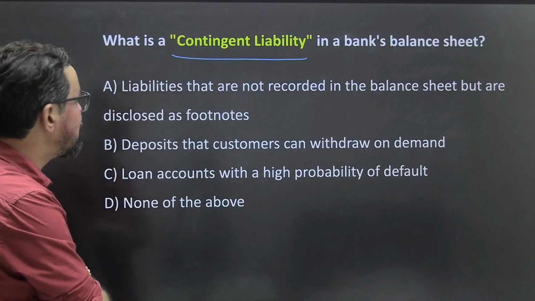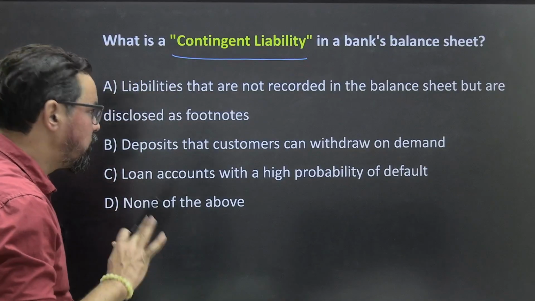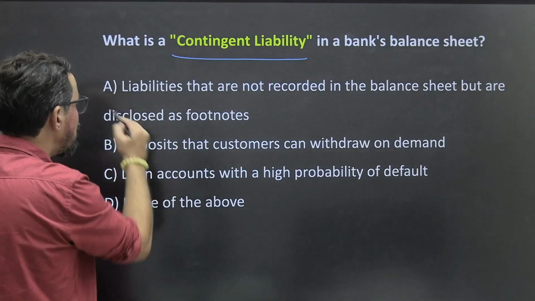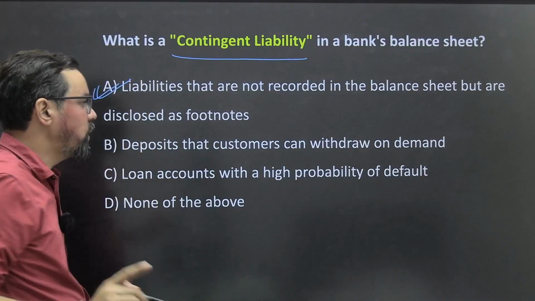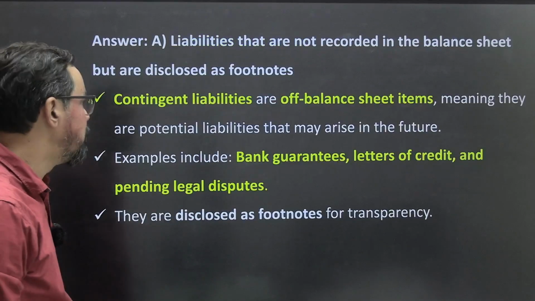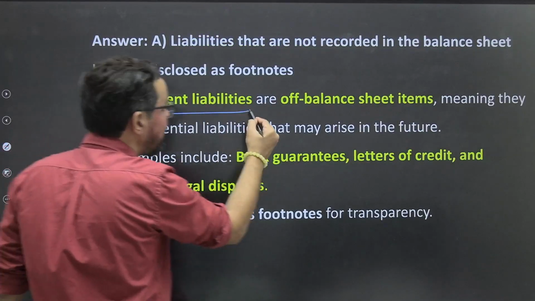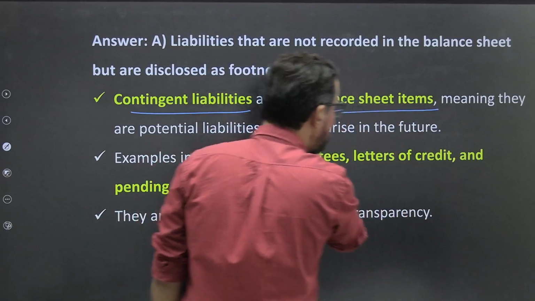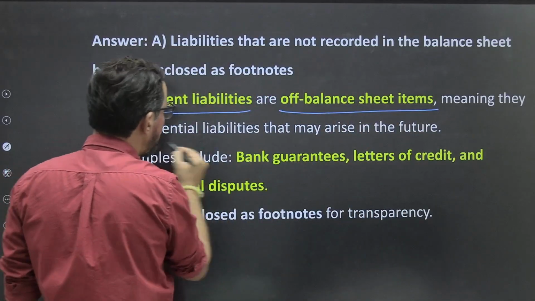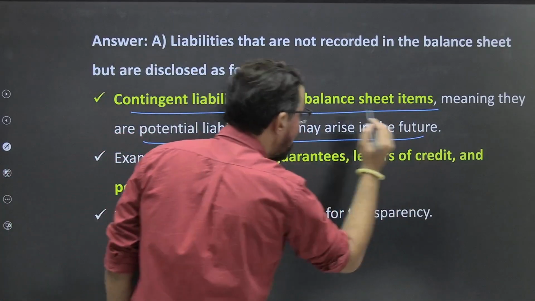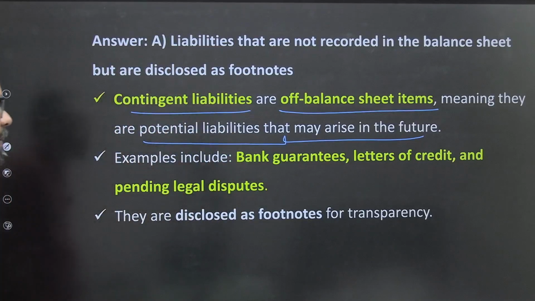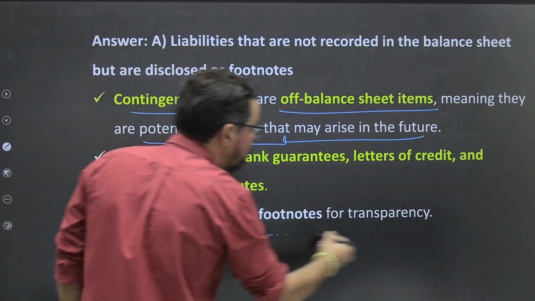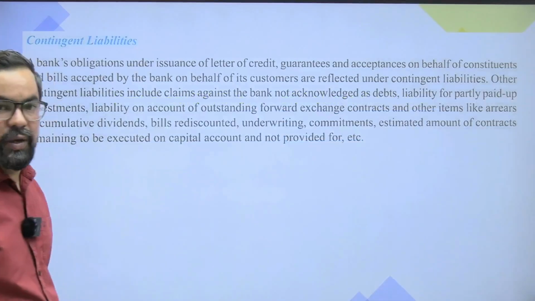So liabilities that are not recorded in balance sheet, true, but are disclosed as footnote. 100% true. A only will be right answer for this particular one. Okay. So contingent liabilities are off balance sheet items, meaning they are potential liabilities that may arise in the future, like bank guarantee, letter of credit, pending legal disputes and all. They generally come under this. Okay. They are disclosed as footnote for the transparency purpose also.